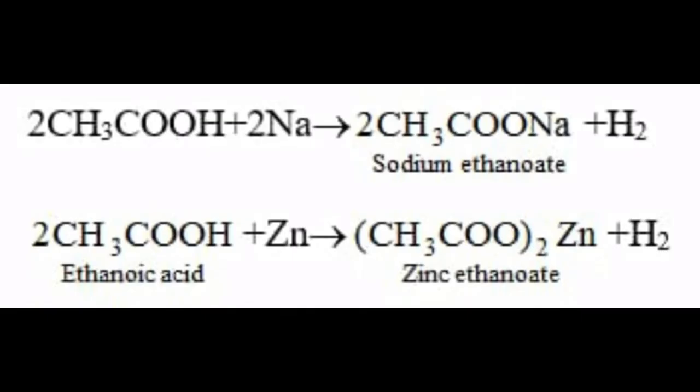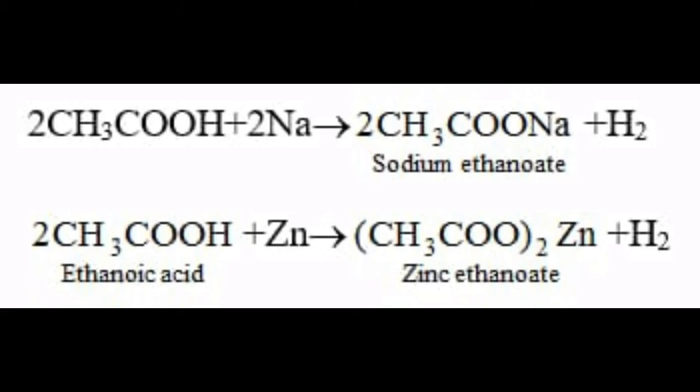Chemical properties. Reaction with metal. Ethanoic acid reacts with active metals like sodium, zinc, etc. to liberate hydrogen and form their ethanoate. First, we'll see the reaction with sodium. CH3COOH is acetic acid, as you know. 2 we are writing to balance, plus sodium Na gives you CH3COONa, sodium acetate, plus hydrogen gas.